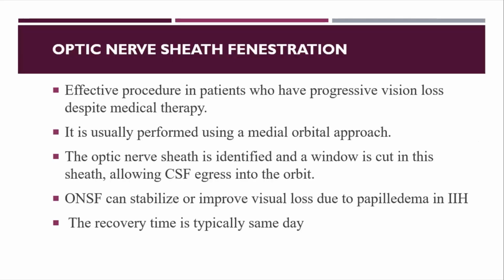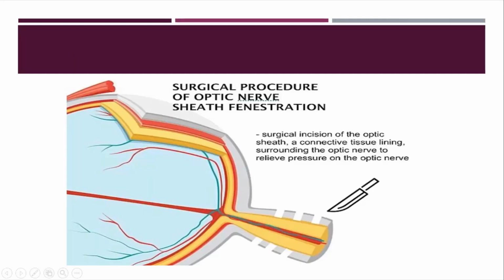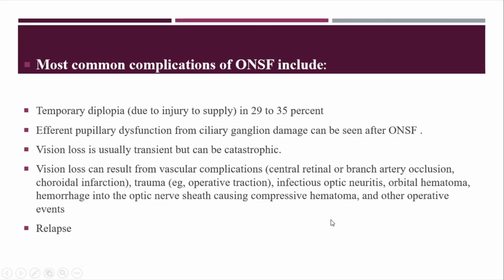Optic nerve sheath fenestration is a very effective procedure for those who have progressive vision loss despite medical therapy. It is approached by a medial orbital cut. The optic nerve sheath is identified and a window is cut in the sheath, allowing CSF egress into the orbit. This gives immediate recovery on the same day, releasing the pressure. This slide shows the surgical incision of the optic nerve sheath, a connective tissue lining surrounding the optic nerve, to release the pressure on the optic nerve.